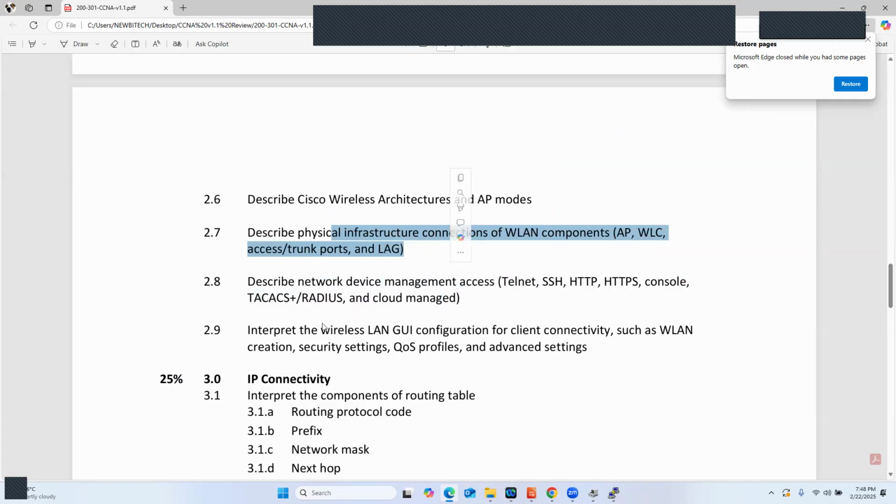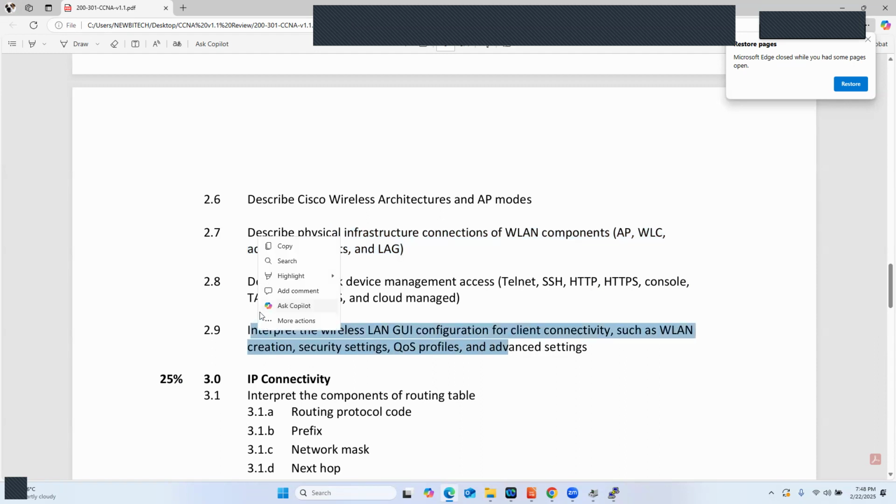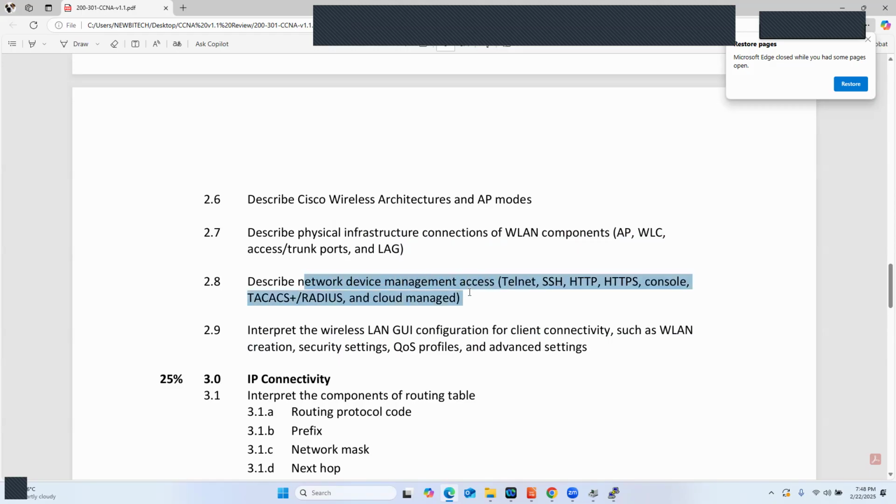What else? We also have the last one, interpret the wireless LAN GUI. So I think we only have a demo here. And then lastly, we'll talk about network device management access. So differences between Telnet, SSH, HTTP, HTTPS, console, TACACS, RADIUS, and cloud-managed options.